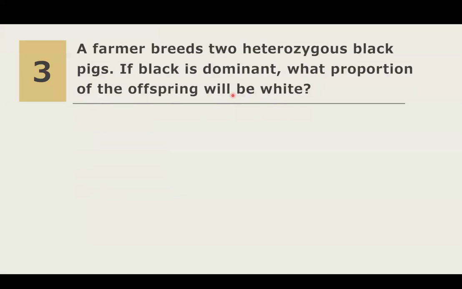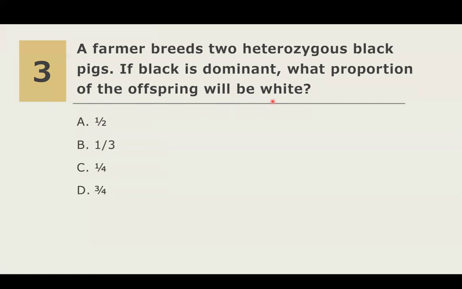Question number 3. A farmer breeds two heterozygous black pigs. If black is dominant, what proportion of the offspring will be white? A, one half; B, one third; C, one fourth; D, three fourths.